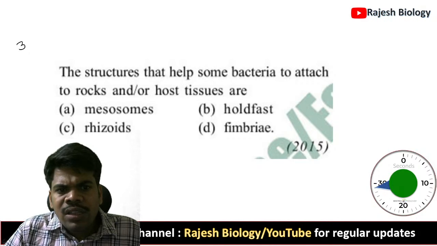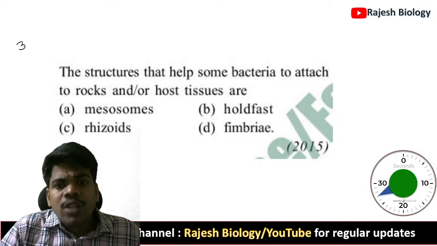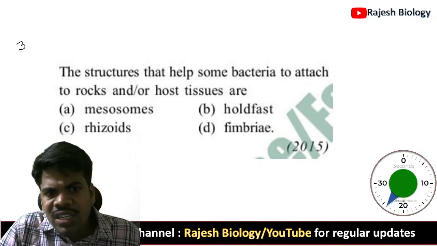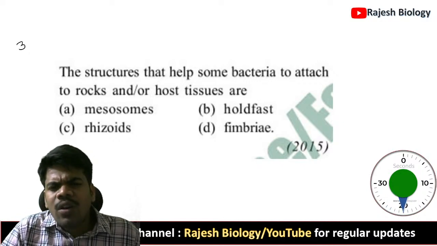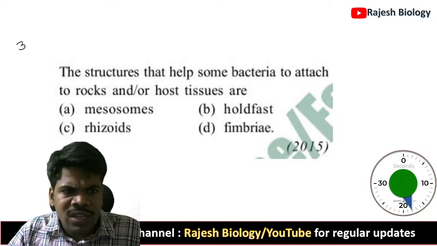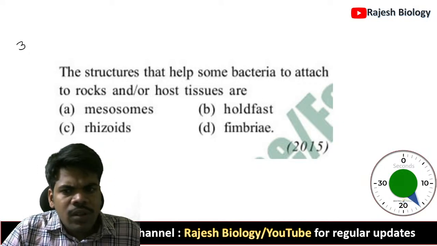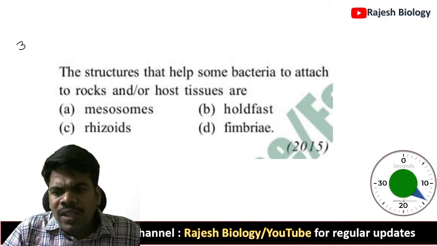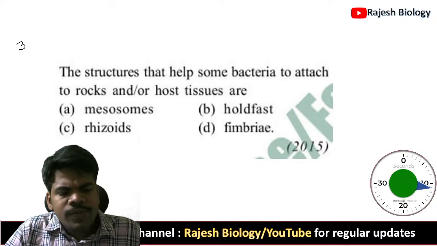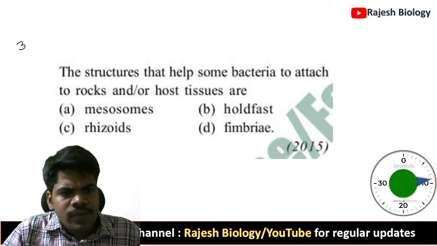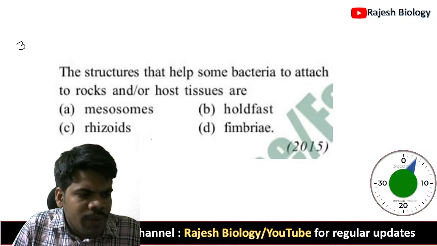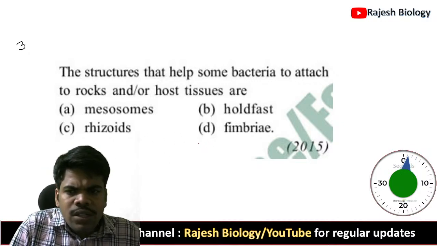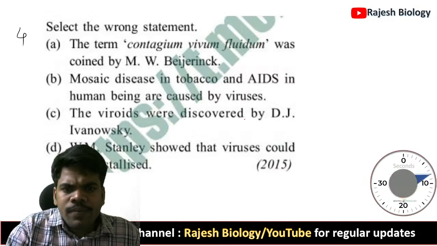Question number 3: the structures that help some bacteria to attach to rocks or host tissue are what? You have 15 seconds. They are mesosomes, holdfast, rhizoids, and fimbriae. The right answer is fimbriae.